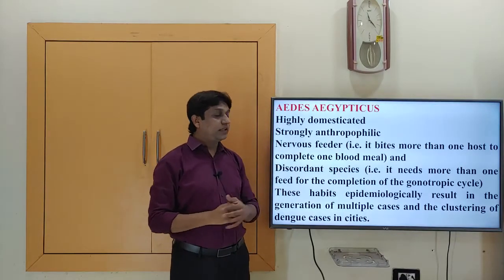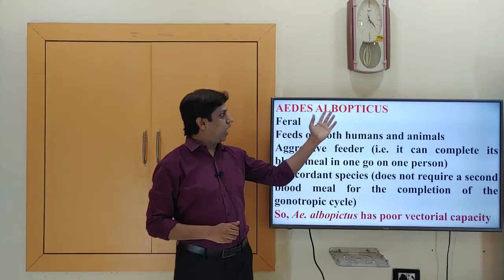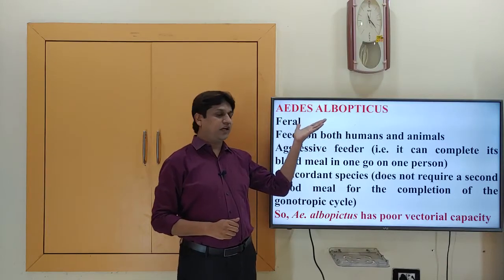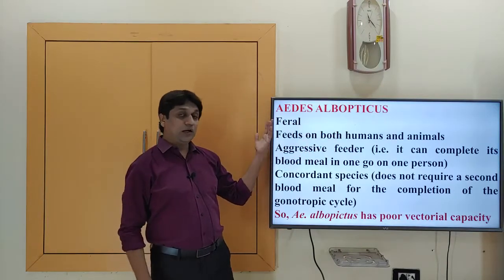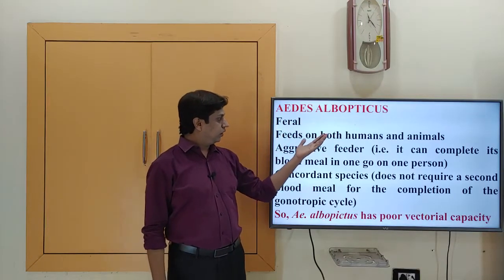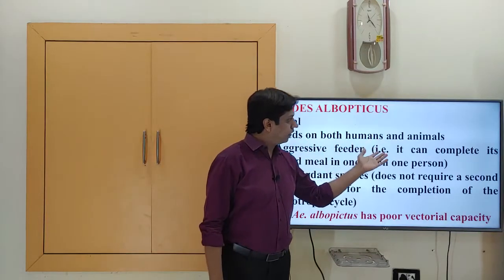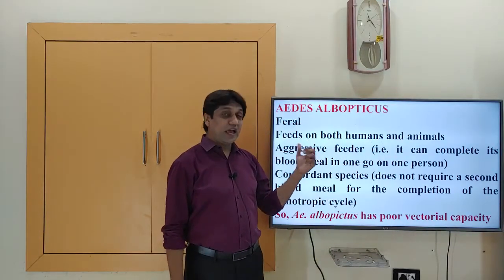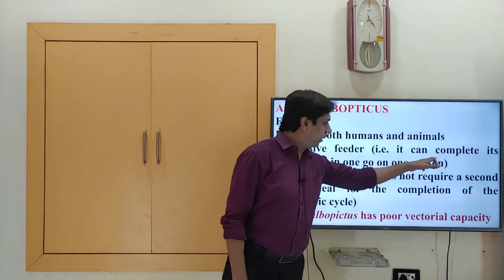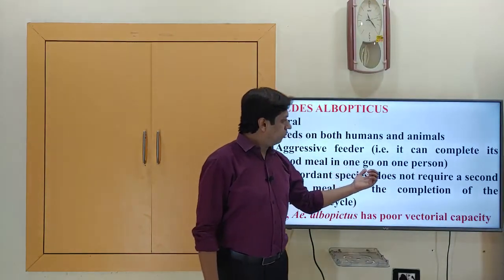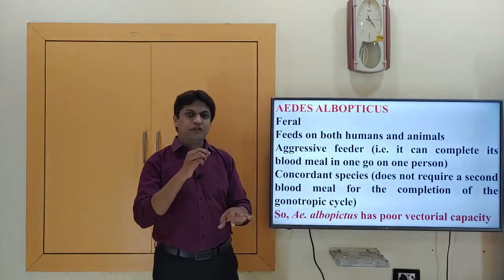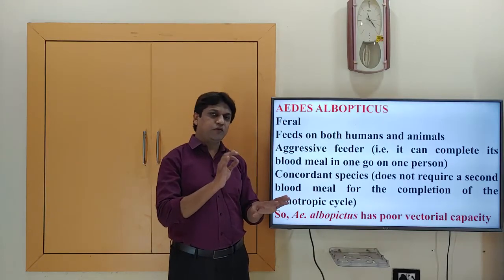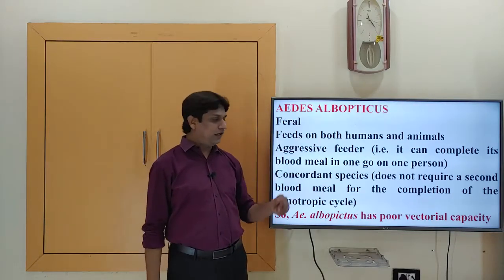Okay, then the other mosquito, Aedes albopictus, is feral in nature, that is, wild in nature, unlike Aedes aegypti, which was domesticated. It feeds on both humans as well as animals, and it is an aggressive feeder. That is, it can complete its blood meal in one go. For completion of its meal, only one bite to one particular person is enough, unlike Aedes aegypti.